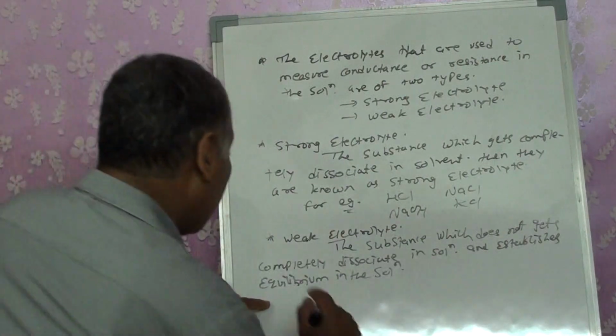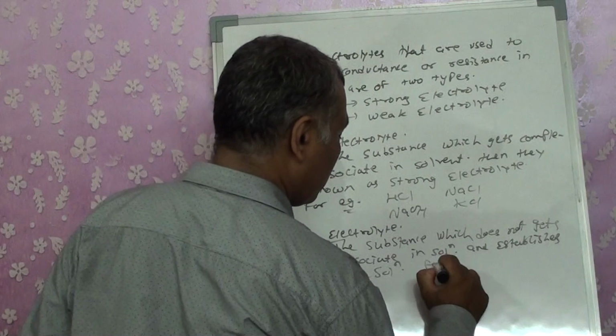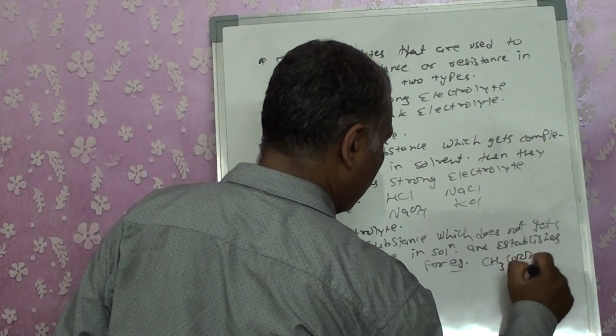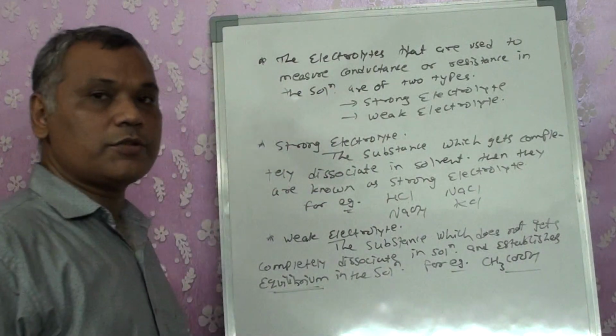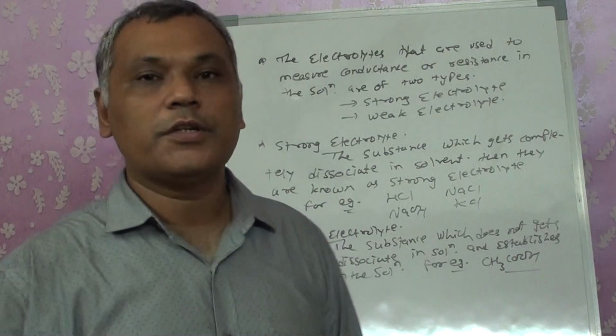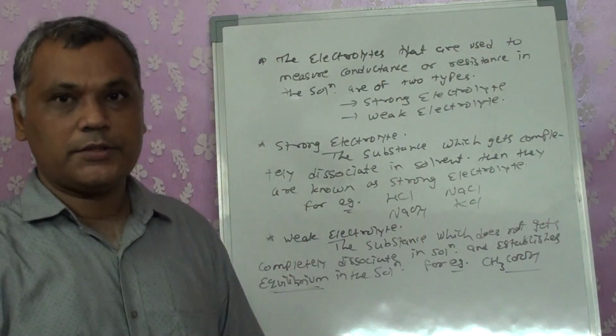They establish equilibrium in the solution. For example, it does not get completely dissociated in the solution. Only a certain quantity of it is dissociated. So those are considered weak electrolytes.